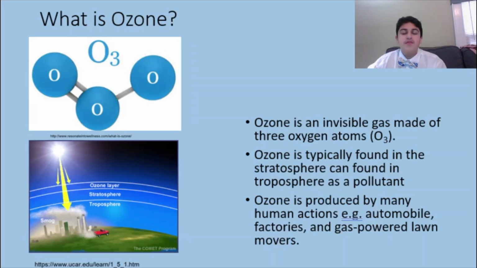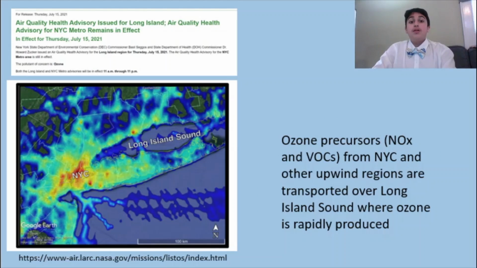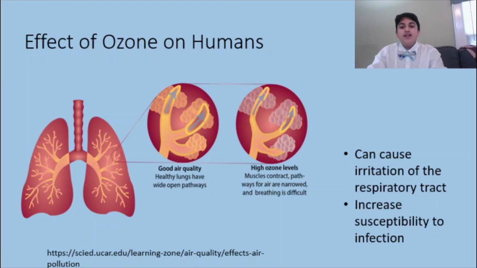Ozone is a form of oxygen gas which is made up of three oxygen atoms bonded together. It is naturally made in the stratosphere and is used to protect us from harmful UV radiation. Pollutants that formed ozone can also travel great distances by wind to Long Island, where I live. Depending on the amount, ground ozone can cause irritation of lungs, making it difficult to breathe, especially in people with